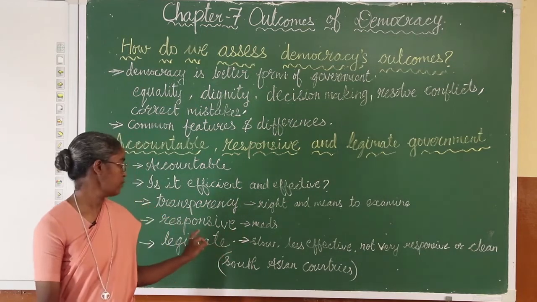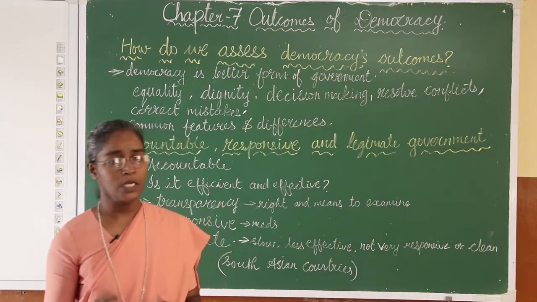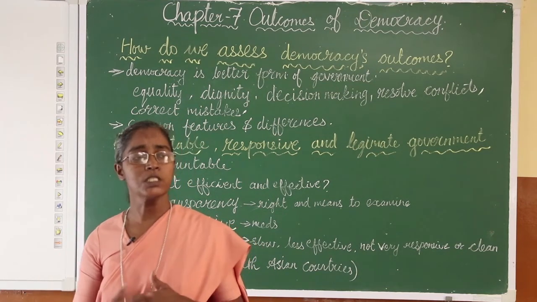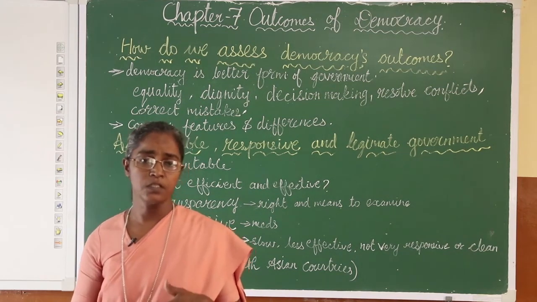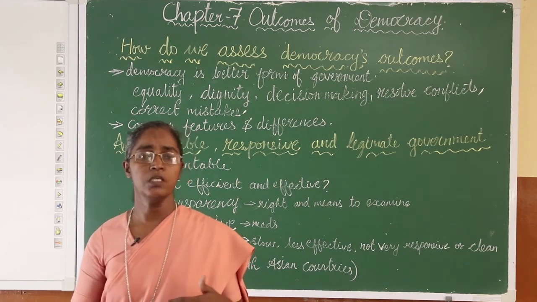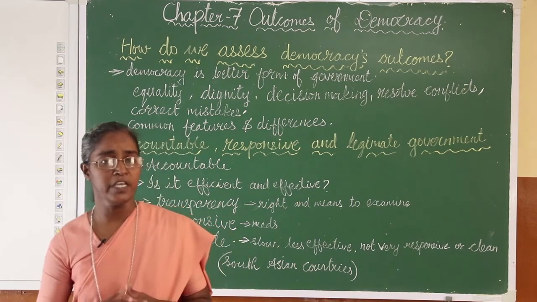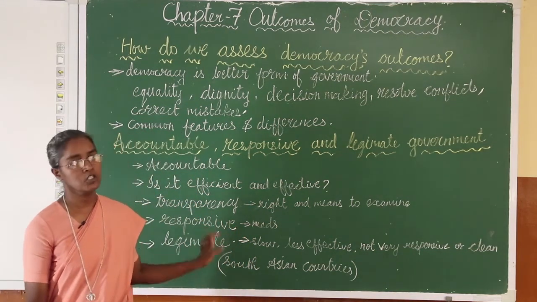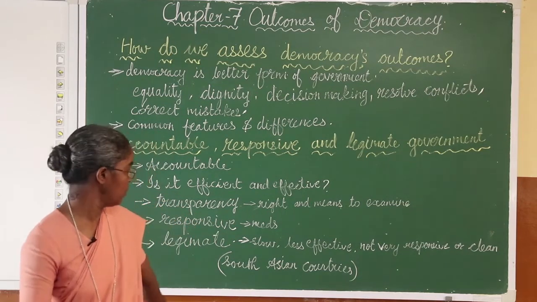Now, when we speak about responsive, it means the government which is elected by the people should be responsible to the citizens, to the needs of the citizens, the demands of the citizens, and they should create a government which is free from corruption. Now, when they are doing these things, they are expected to be a responsive government. Democracy is expected to be a responsive government.